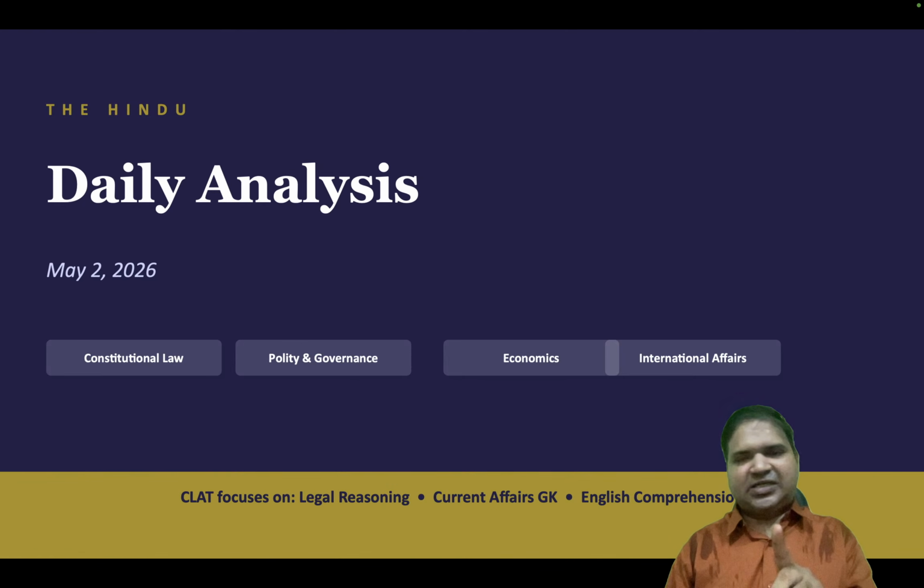So your English section is sorted, your legal reasoning and legal aptitude is sorted, your current affairs and GK is sorted. Also, when you read the editorials and good articles, there is a layer of reasoning involved, and the author is putting some points that you have to appreciate. So that also builds a strong foundation for your critical reasoning and logical reasoning. So four out of the major five areas tested in CLAT are sorted if you just have this one habit of reading the newspaper thoroughly every day.